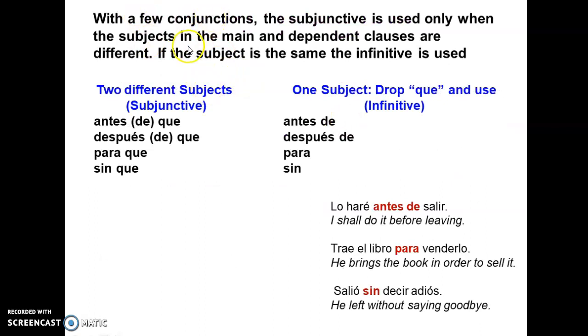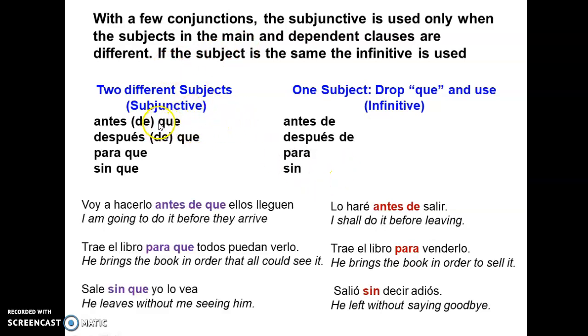There are a few conjunctions that we can use with the subjunctive only when the subjects in the main and dependent clauses are different. But if the subject is the same, we use the infinitive. So if we have two different subjects, we're going to use a subjunctive. And these are the conjunctions: antes de que, después de que, para que, sin que.